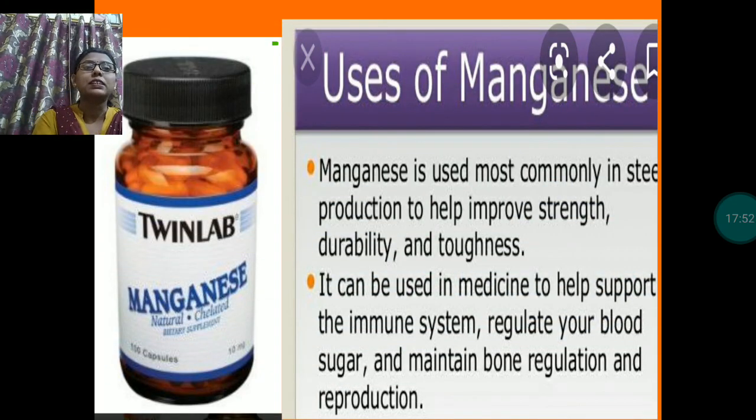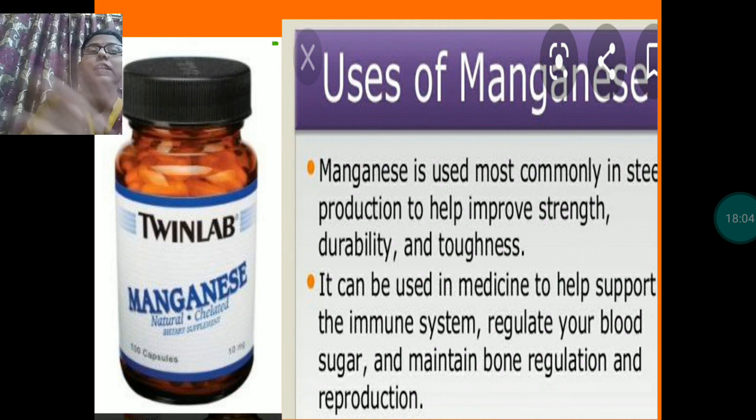Uses of manganese. Manganese is used most commonly in steel production. It helps to improve the strength, durability and toughness of steel.